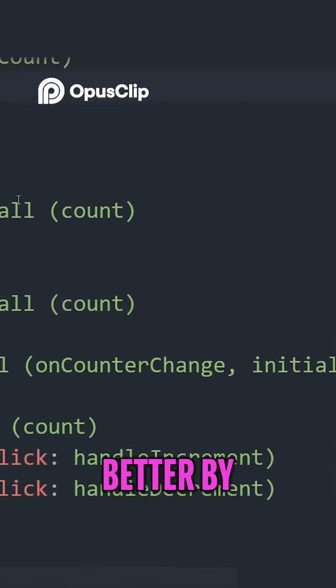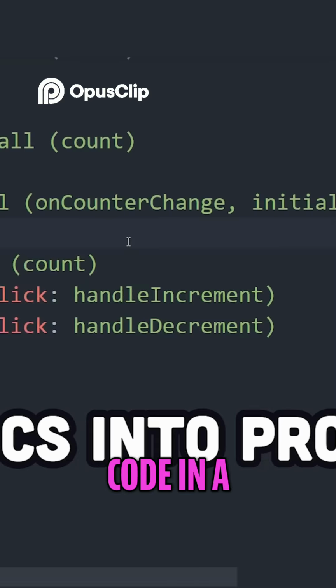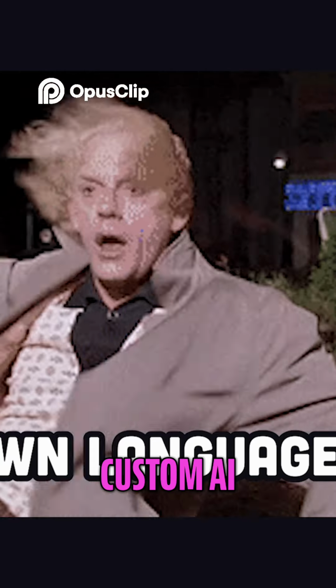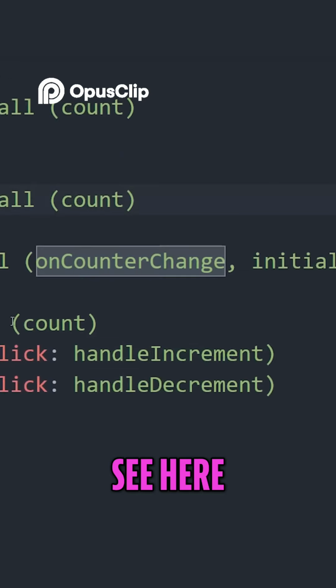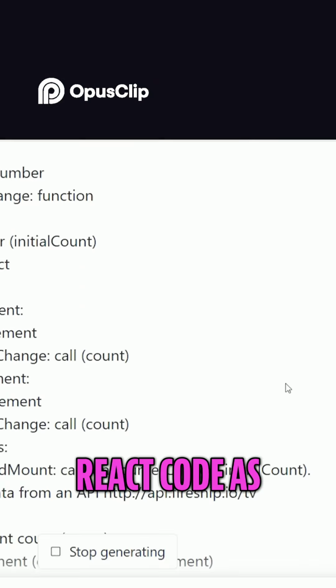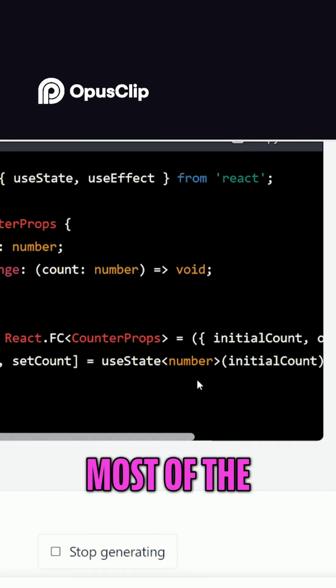And we can make it even better by including relevant documentation or a style guide to force it to write code in a style that fits our project, because GPT-4 can now handle up to 25,000 tokens. The end result is your own custom AI pseudocode language. As you can see here, I wrote out a relatively complex component in this language, and it generates perfect React code as a result. But most importantly, it generates the same code every time, most of the time, maybe 80%